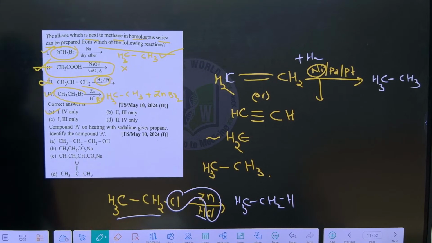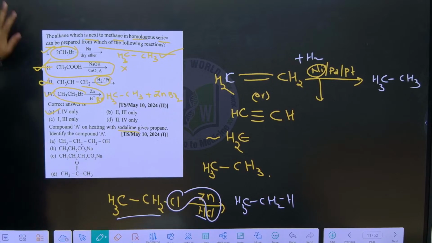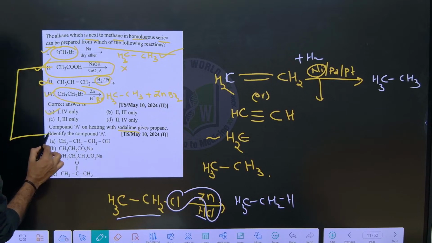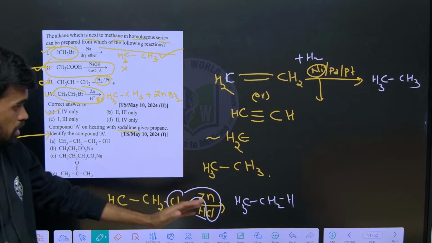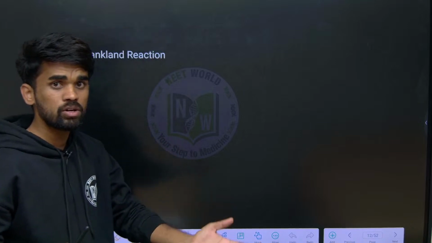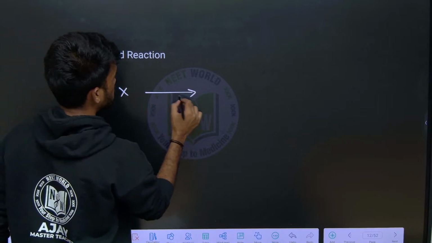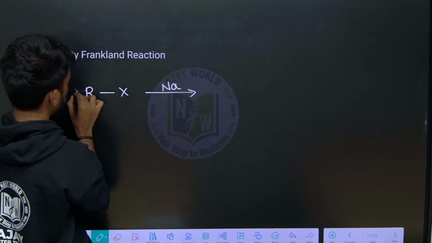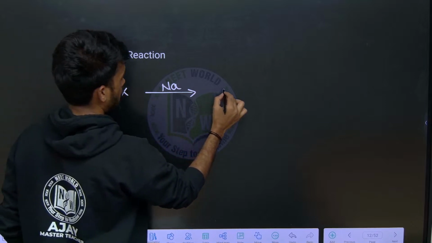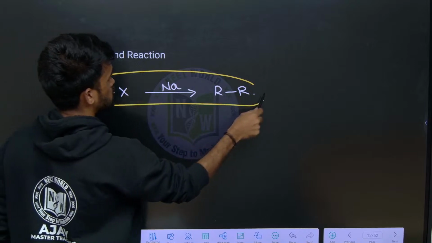Then next, about this soda lime decarboxylation reaction, just hold for some time. The explanation for the second option will be in the upcoming slides. Okay, Frankland reaction. Similar to Wurtz reaction, here we have Frankland. In Wurtz reaction we used RX with sodium metal, 2 moles of RX with sodium metal, and we got R-R, in dry ether.